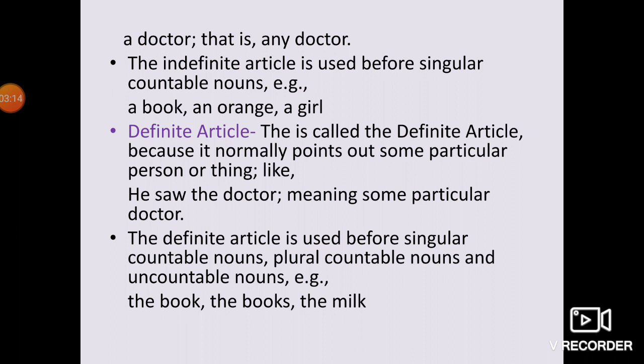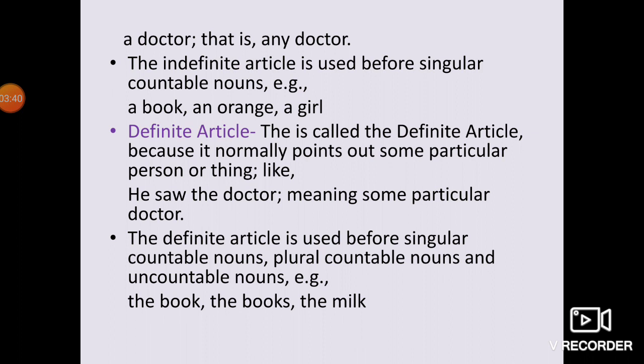That means when we are talking about a particular person or a particular thing, there we have to use the. For example, he saw the doctor, meaning some particular doctor. That means in this sentence, I am talking about a particular doctor. He saw the doctor.